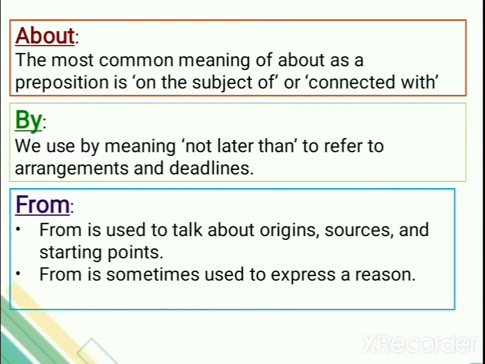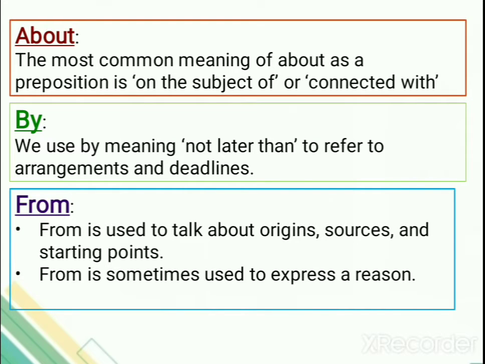Okay. Next, about. Now over is also there. Before about you have over, which is the same as for. Okay, which is the same as for. Next, about. The most common meaning of about as a preposition is on the subject of or connected with. So you know what is the meaning of about. Kiske baare mein, right? On the subject of, किसी टॉपिक के बारे में, और connected with, if something is connected with something, use about.